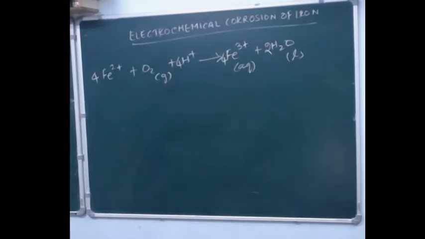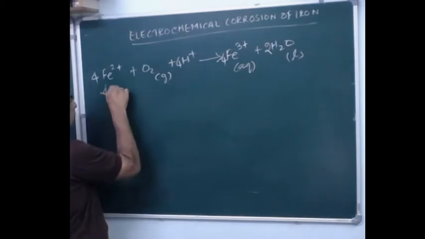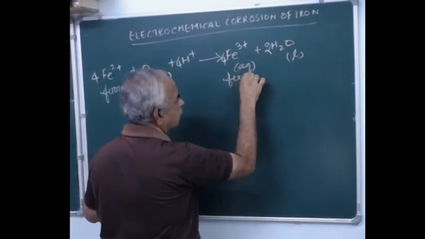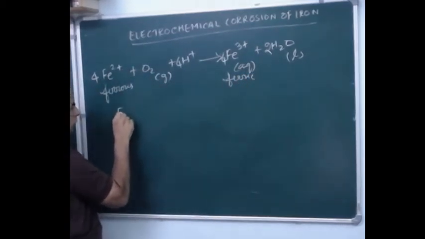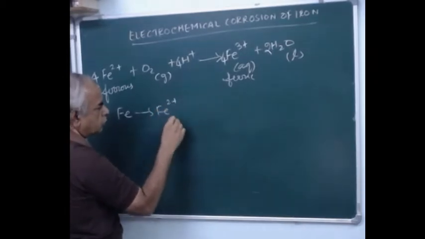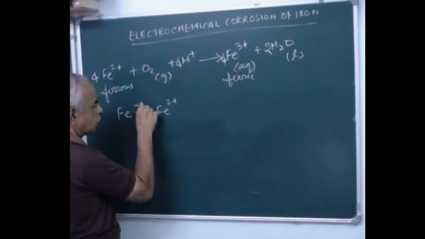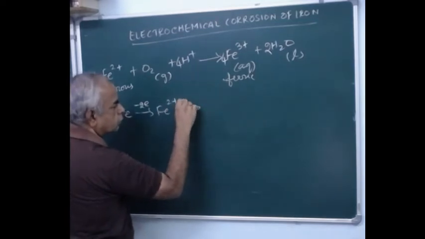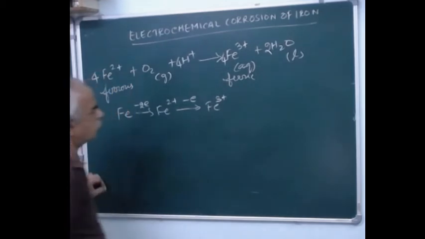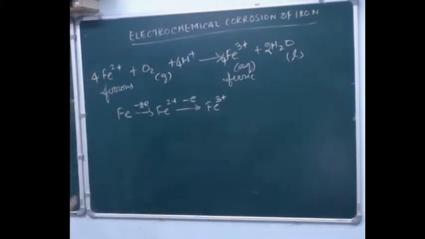Are you able to follow? Right. Now, this is the ferrous ion, and this is the ferric ion. So the virgin metal surface becomes Fe2+ by the loss of 2 electrons, and on further loss of 1 electron it becomes Fe3+. Are you able to follow? And this can become a hydrous oxide also, a hydrous peroxide.